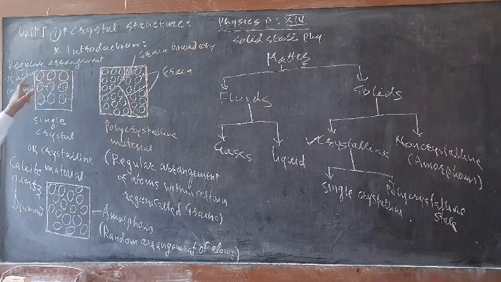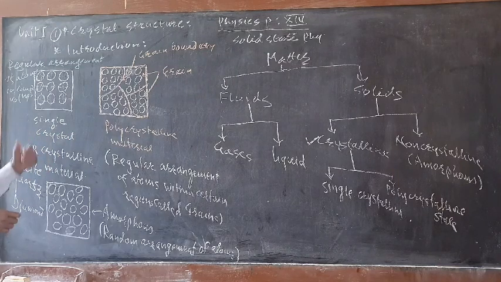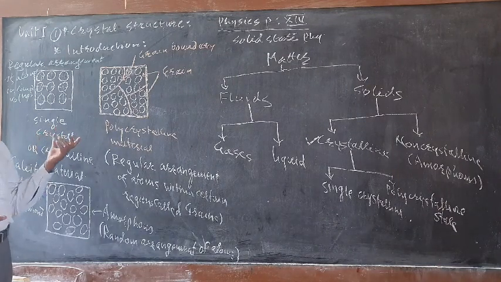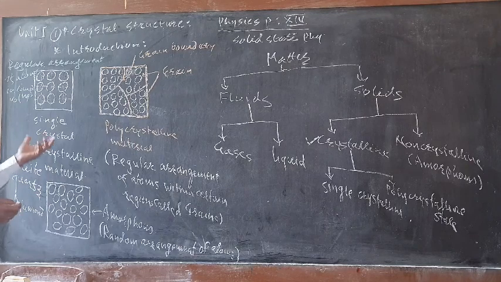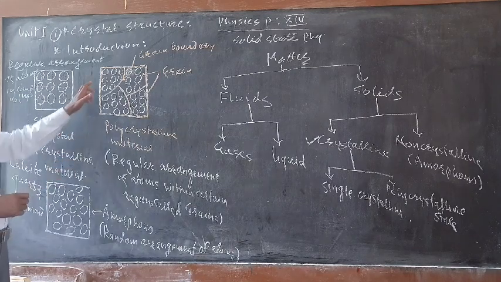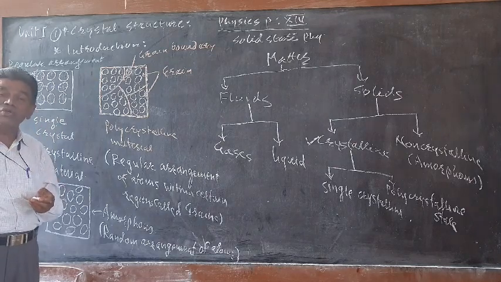There is regular arrangement of atoms, ions or molecules in the complete volume, with no defect. It is called a single crystal. Artificially, epitaxy is generally the method by means of which a single crystal can be grown on a substrate.